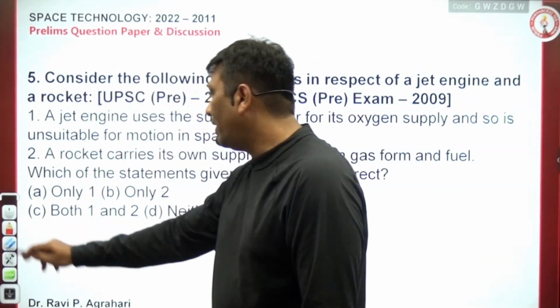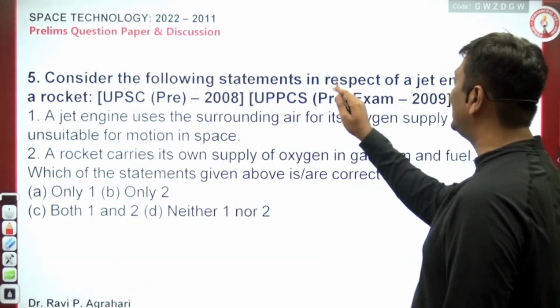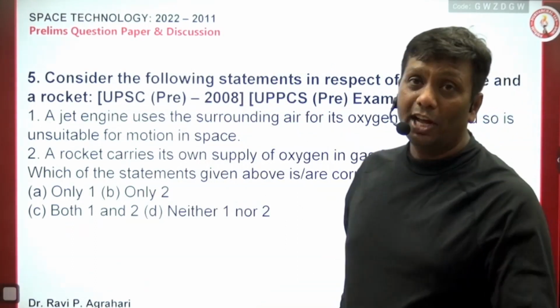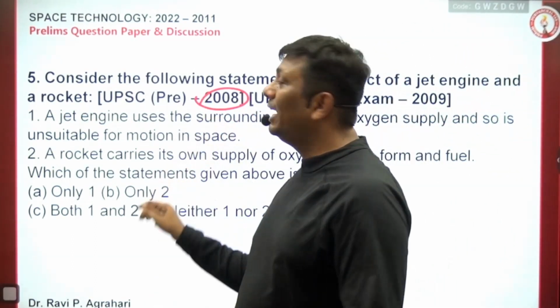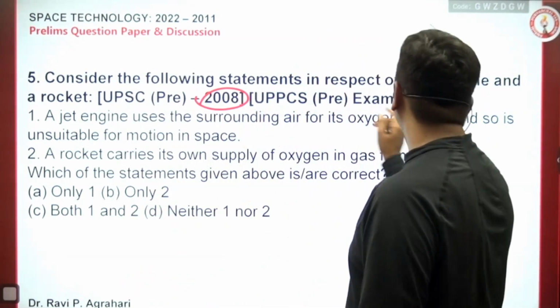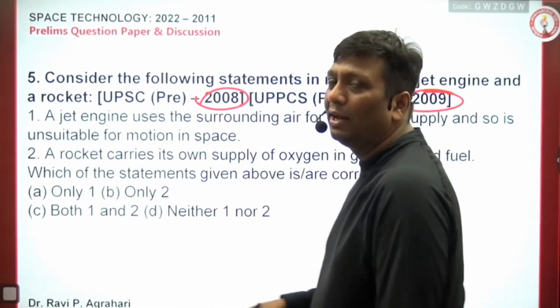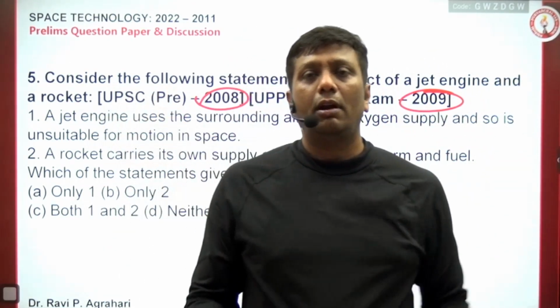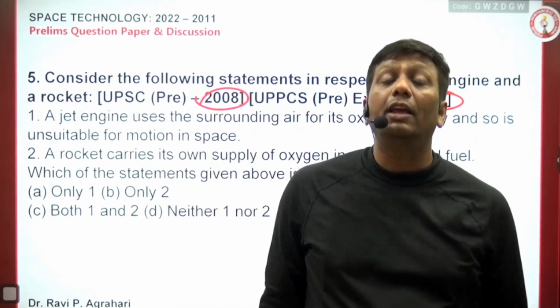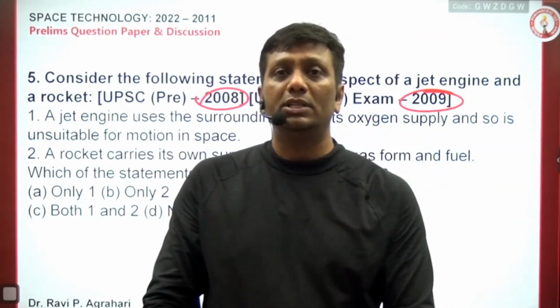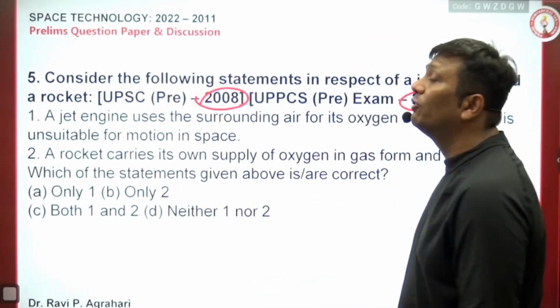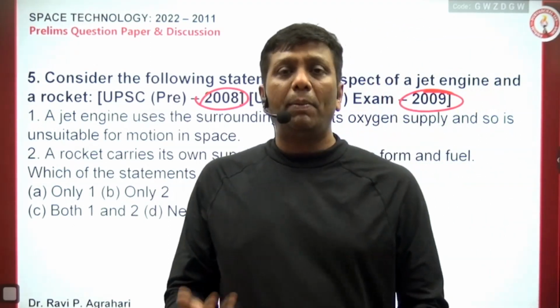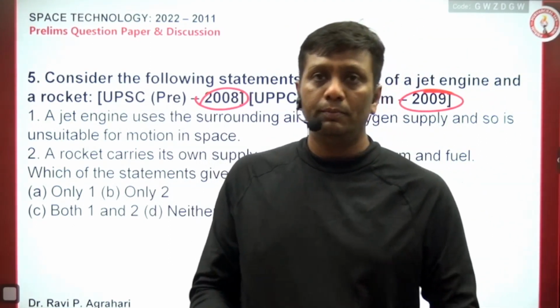Now come to question number 5. What is this? Consider the following statements with respect to jet engine and rocket. Again, the question is repeated from 2008, 2011. The same question was asked in UPSC 2009. See, again the question is static. Sir, I think every question in space is static. Thank God if you people start to understand it. But sir, people are saying current affairs, what do I do? People did not understand the question paper, what do I do?